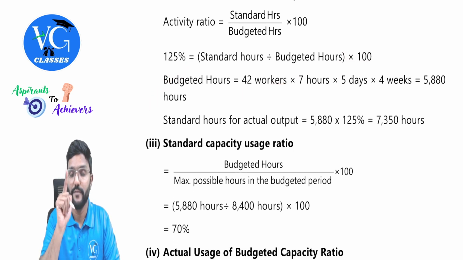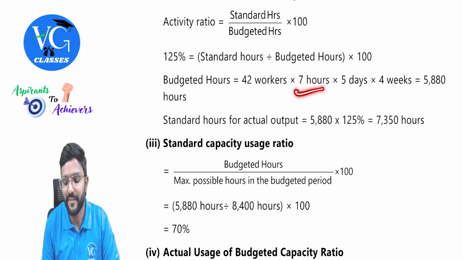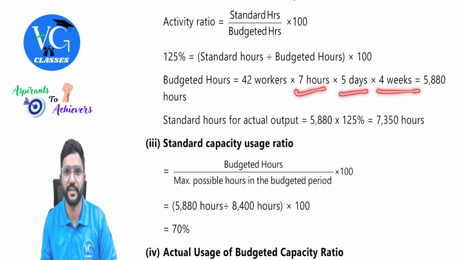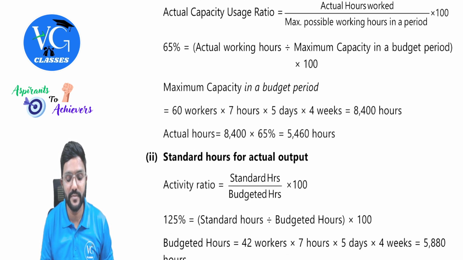Actual workers you calculate 42 workers. They can work for maximum how many hours? 7 hours into 5 days into 4 weeks. Clear? Please be careful, guys. To calculate maximum possible hours, we will take the maximum workers. One second, I will just show you.